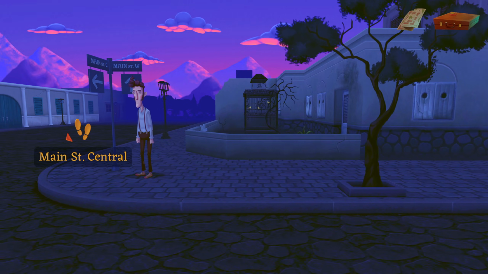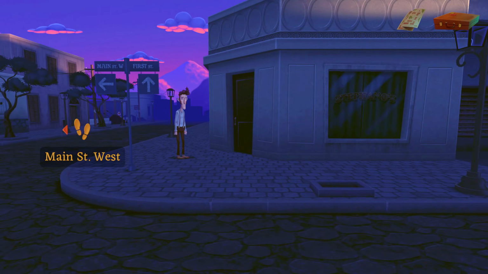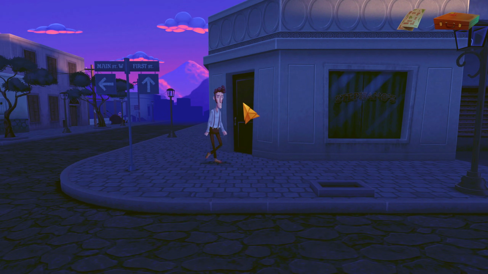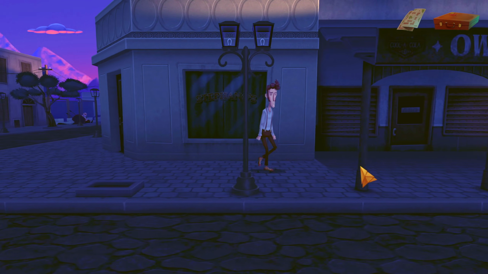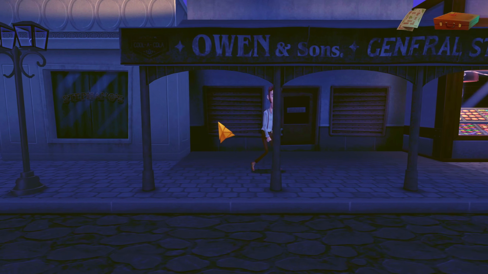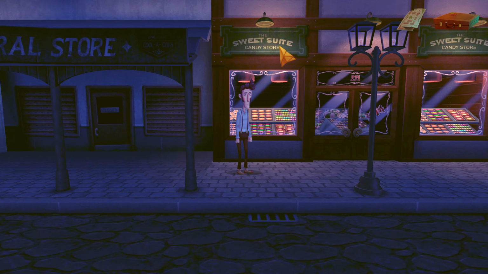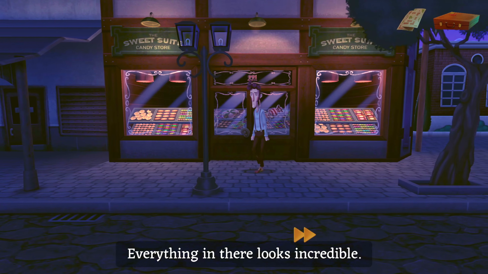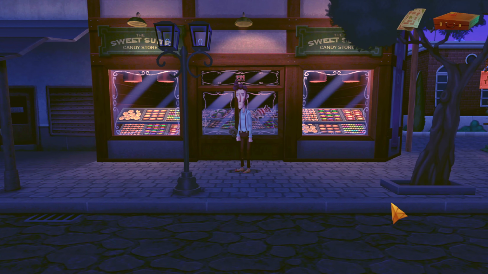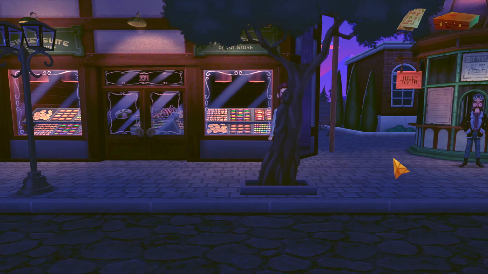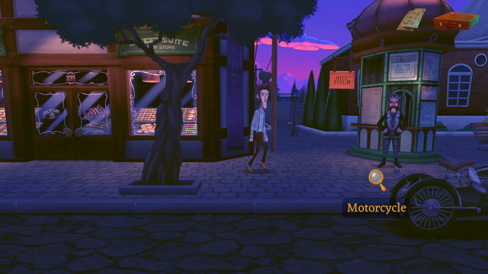Here we are, then. Main Street Central. Okay, so here we are. Stefano's? Owen and Sons? Everything's closed, isn't it? Ooh, the sweet suite. I love it. Everything in there looks incredible. It does. But of course we can't get in, can we? Never mind. Oh, who's this?